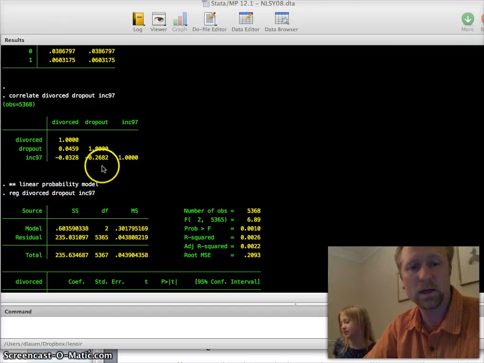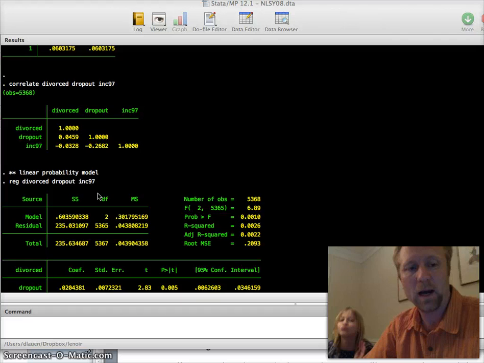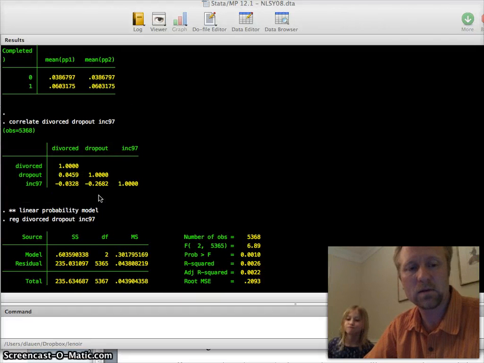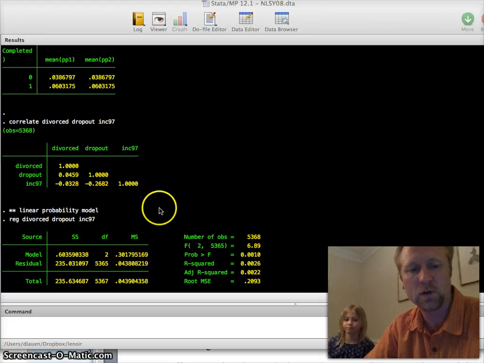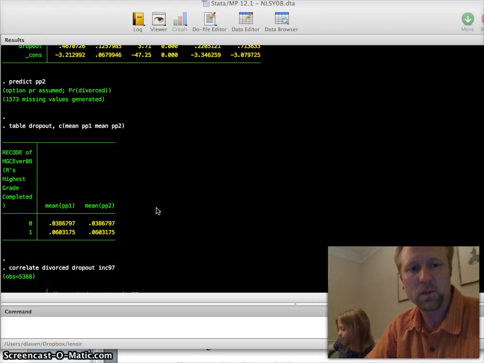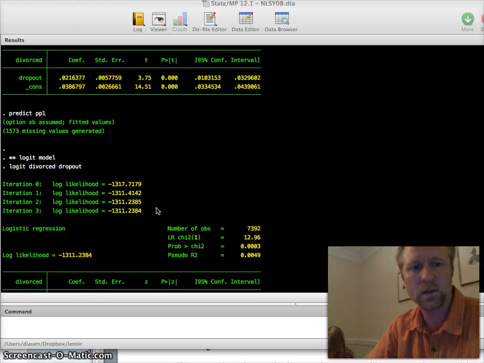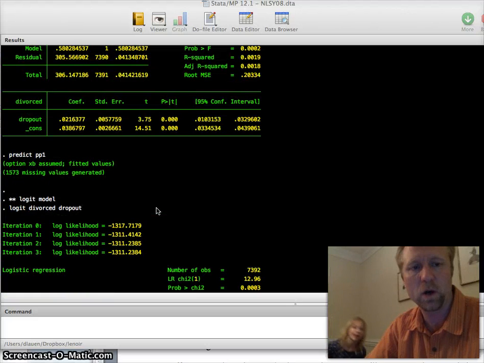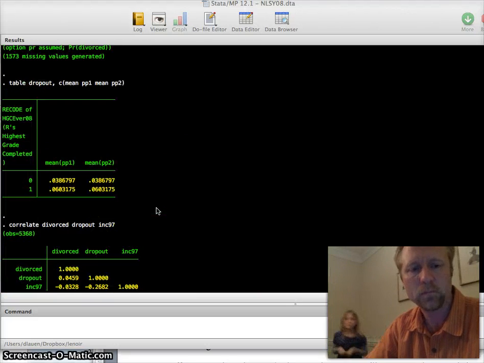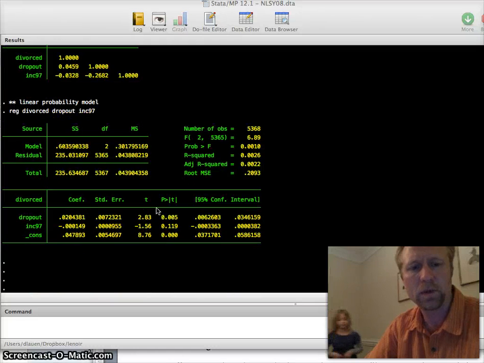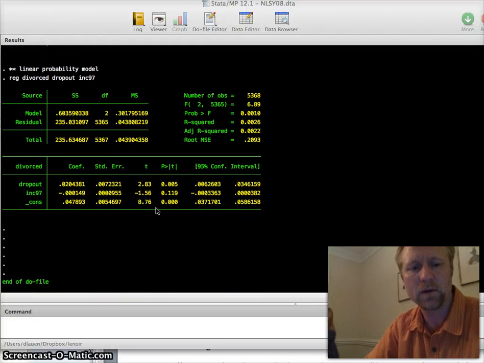Income is pretty correlated with dropping out in the expected direction. So I predict that putting it into the model with divorced and dropout probably won't change the coefficient on dropout very much. Before, in the linear probability model, it was 0.021. When I put income, the confounder, in, it goes to 0.020. It changes a little bit.